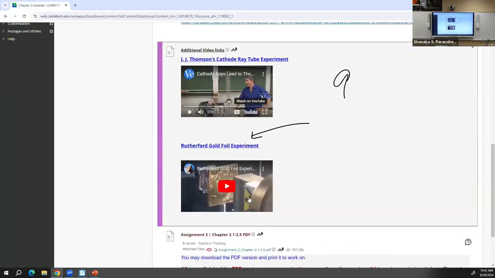So this is the Ernest Rutherford gold foil experiment and the modern version.